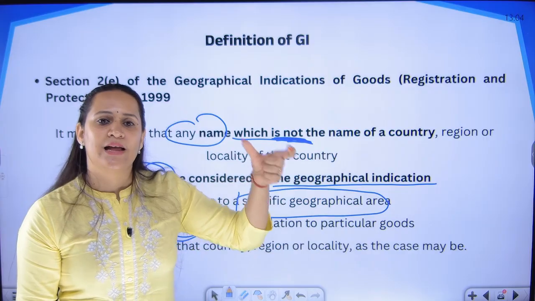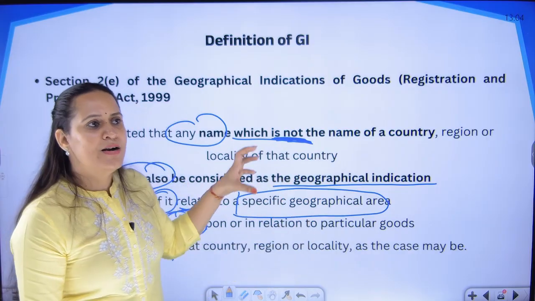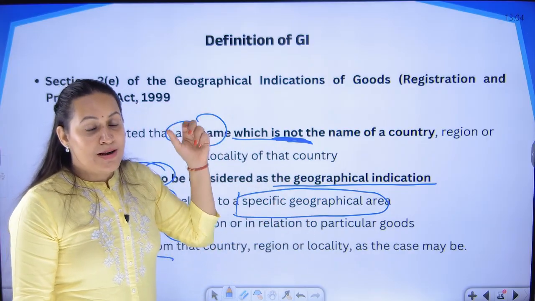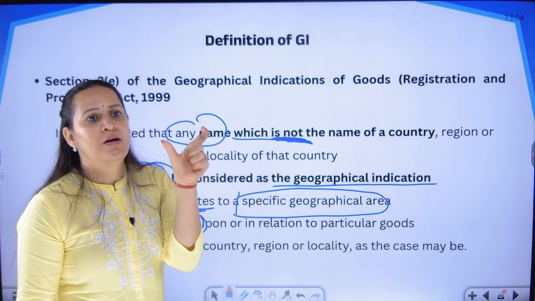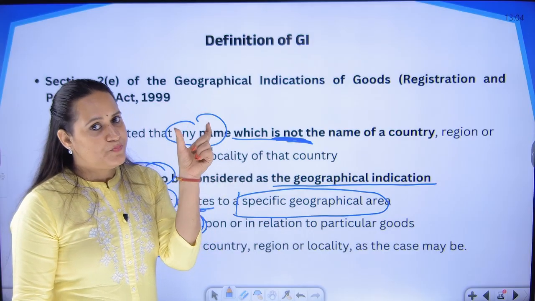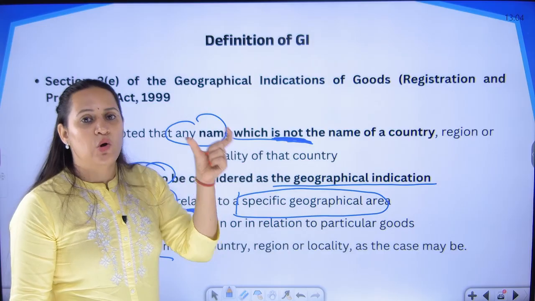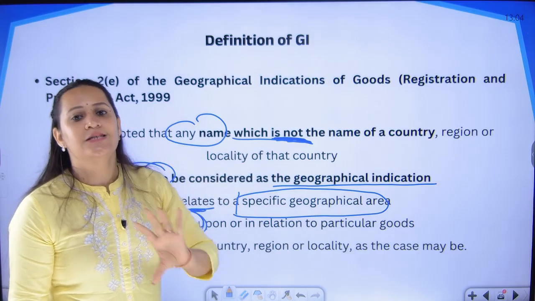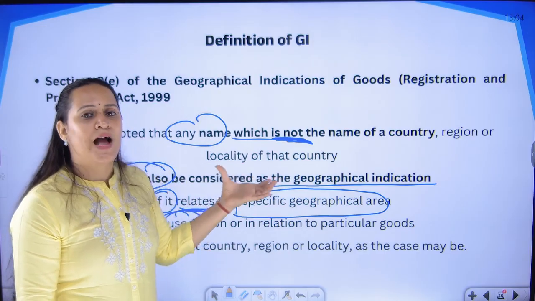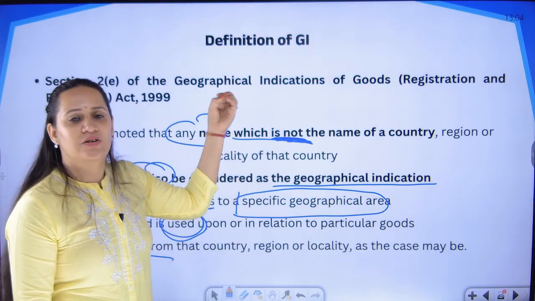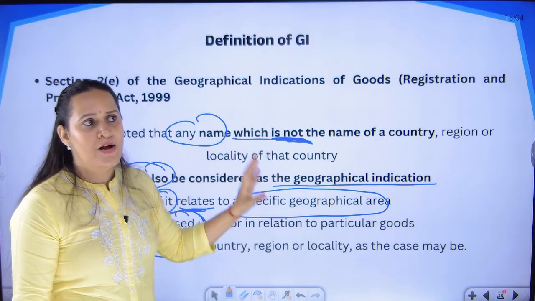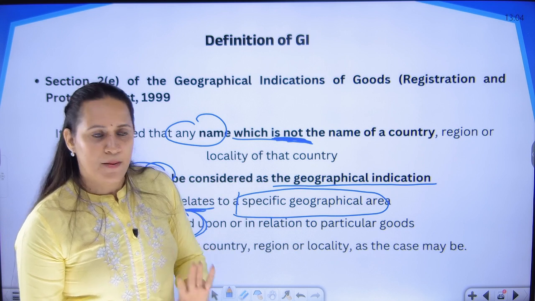We don't want the name to be in the name of the product, but it is still a GI product. So having the name of the city or locality in the GI tag is not mandatory. Even without the name of the locality, you can have a GI tag, but you just have to prove that all these three elements are present.